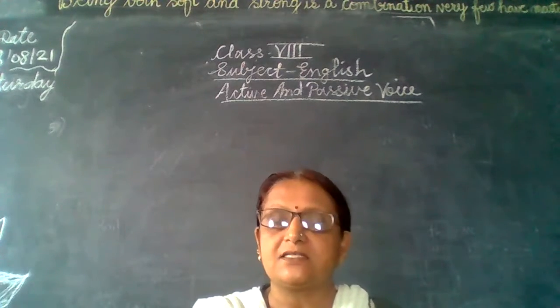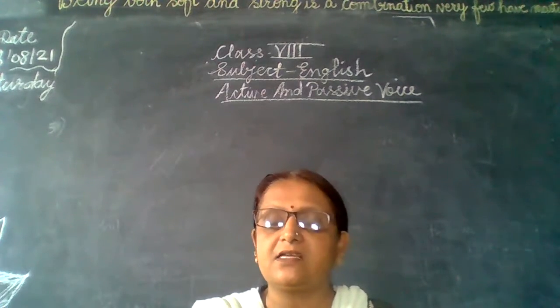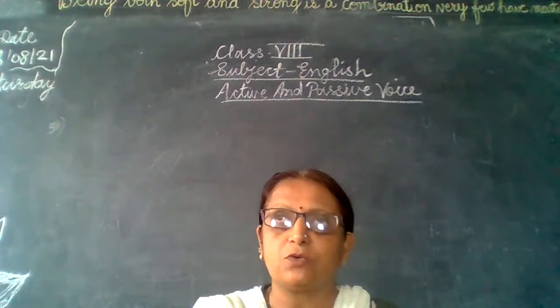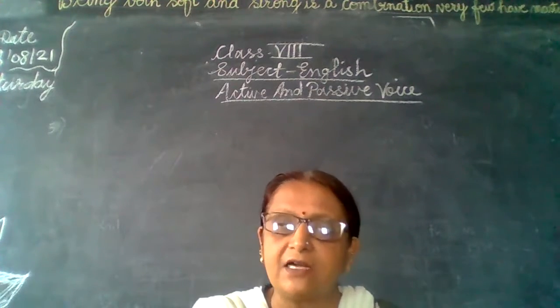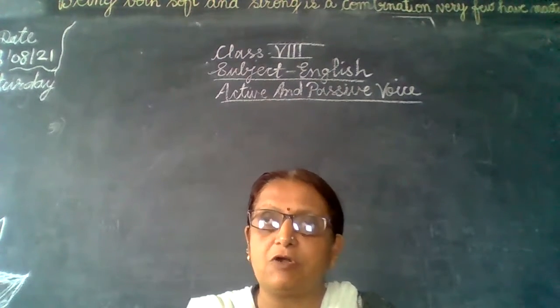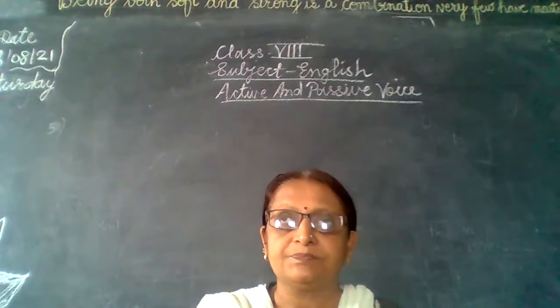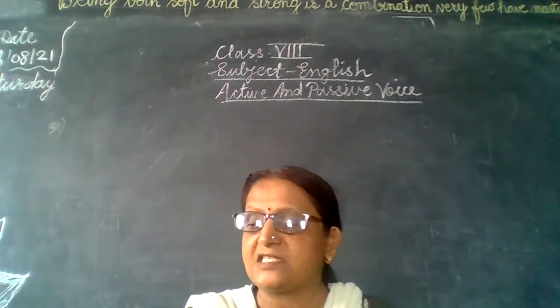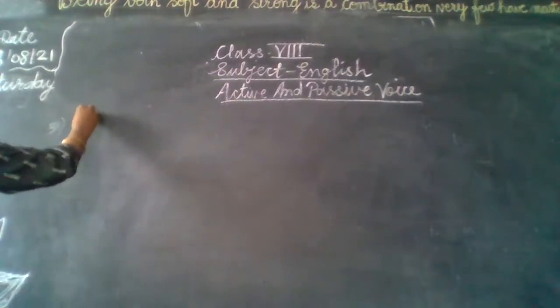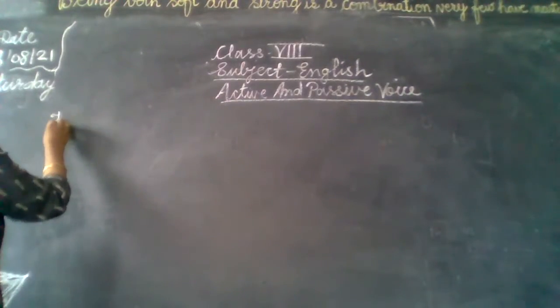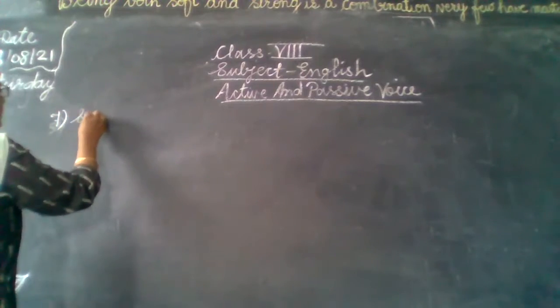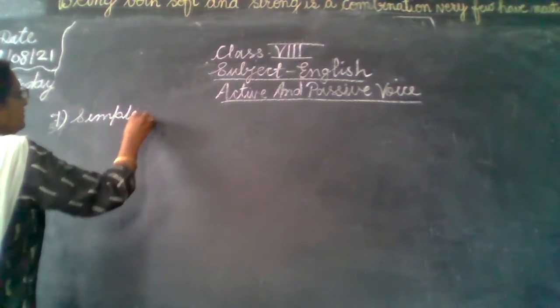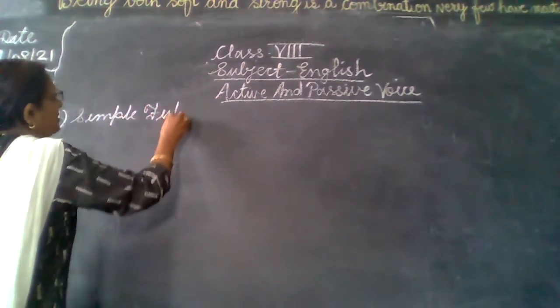Okay, so I told you last time also that only 8 tenses change into passive voice. Present perfect continuous and past perfect continuous will not change, and in future tense only 2 tenses will change into passive voice. So let's see the future tense first. That is the 7th number we are getting here. The 7th one is simple future tense.